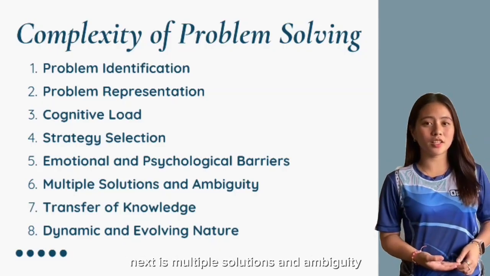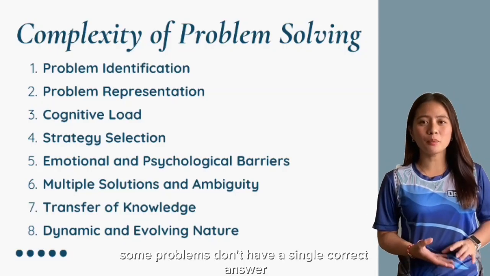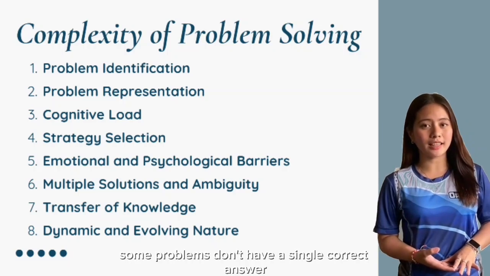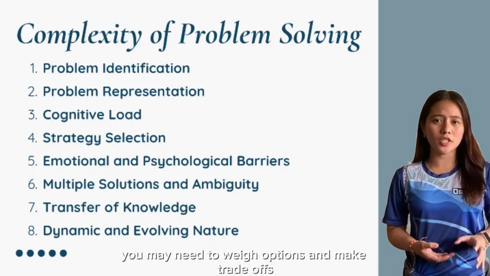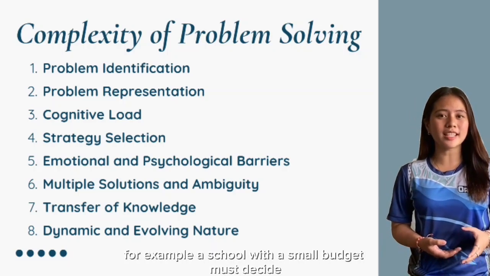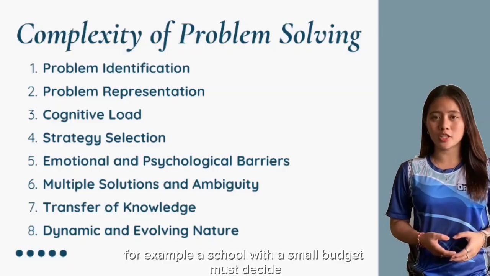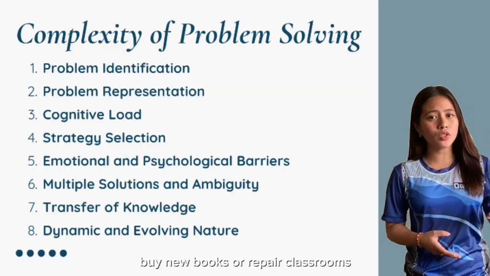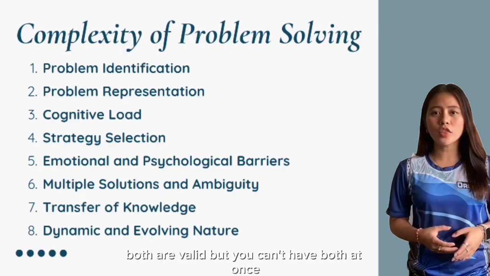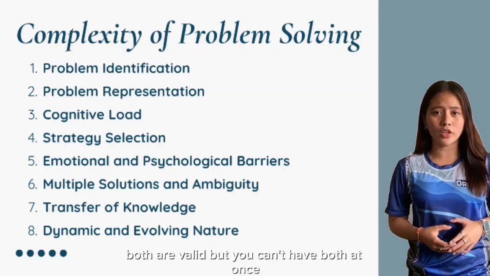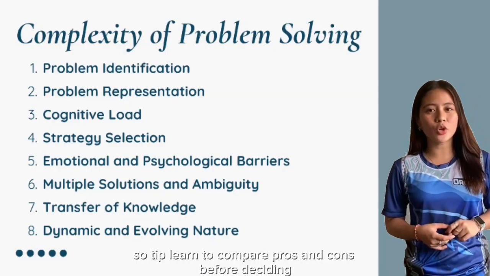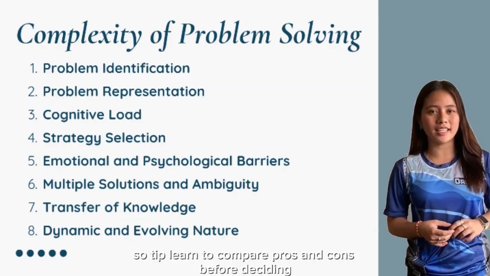Next is multiple solutions and ambiguity. Some problems don't have a single correct answer. You may need to weigh options and make trade-offs. For example, a school with a small budget must decide: buy new books or repair classrooms? Both are valid, but you can't have both at once. So tip, learn to compare pros and cons before deciding.